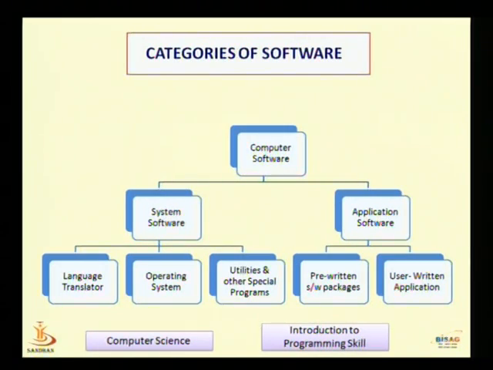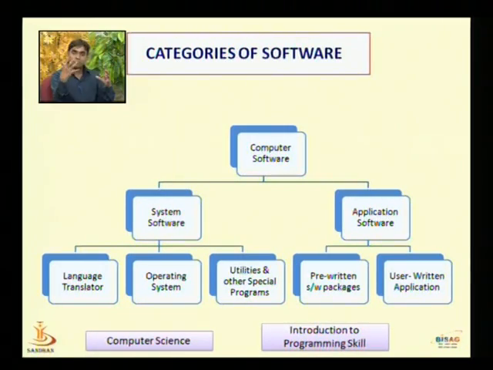The second category of computer software is application software. Application software means users write programs in a specific language to solve a particular specific task.